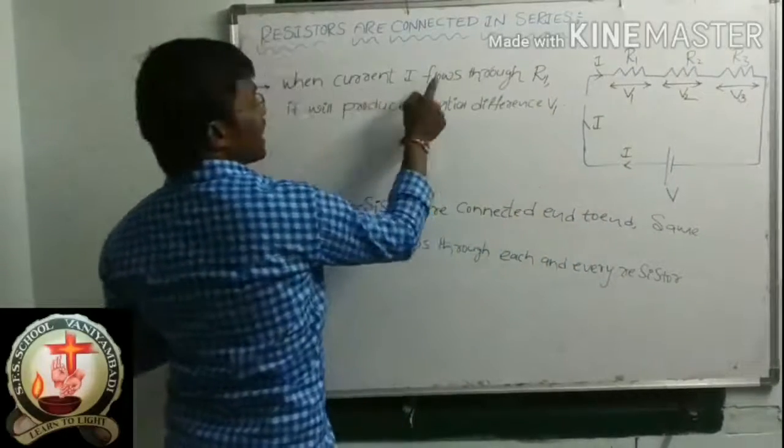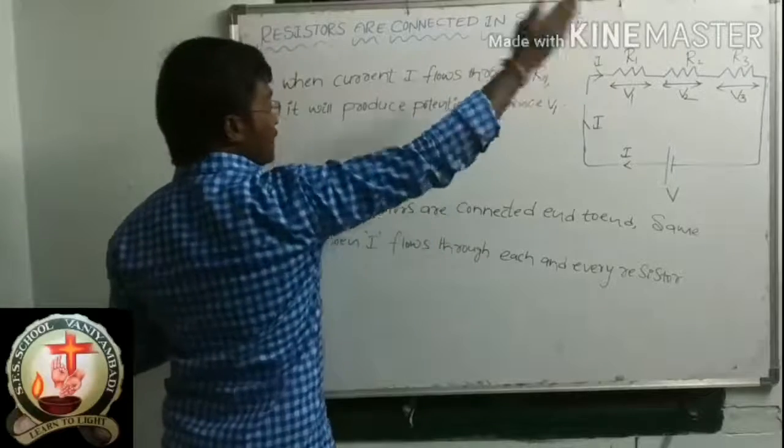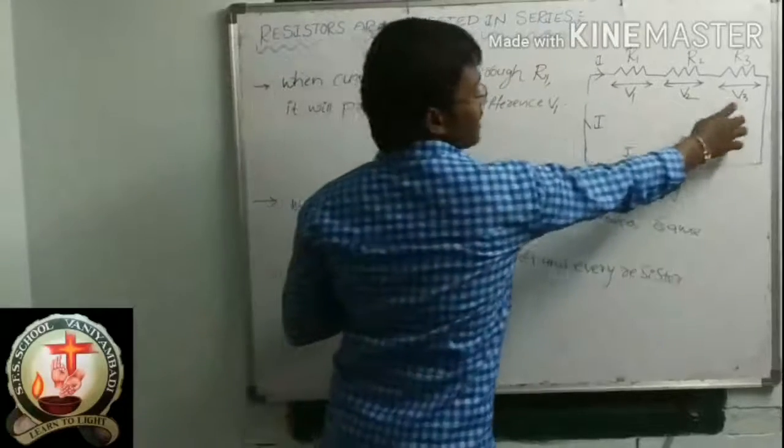Same, when current I flows through R3, it will produce potential difference V3.